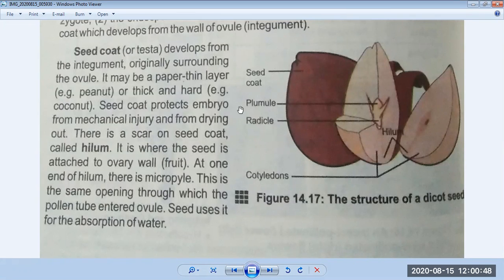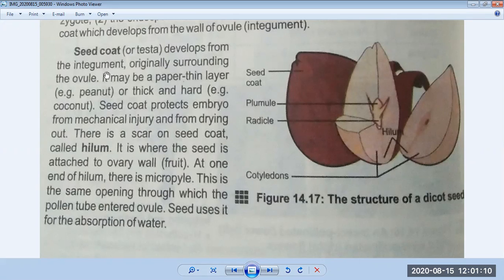So we will discuss the structure of the seed. First is the seed coat or testa, which develops from the integument. The integument is the wall of the ovule which covers the seed, originally surrounding the ovule.